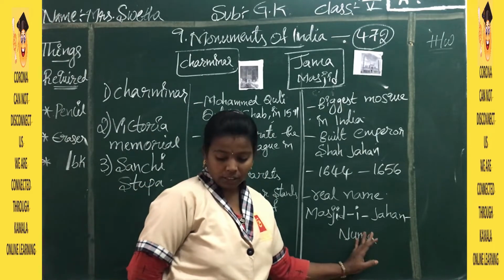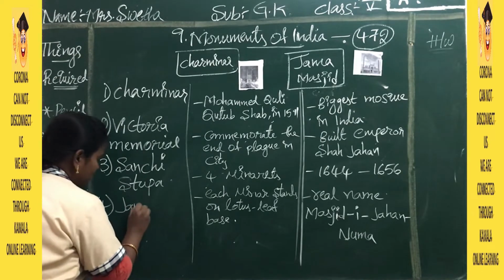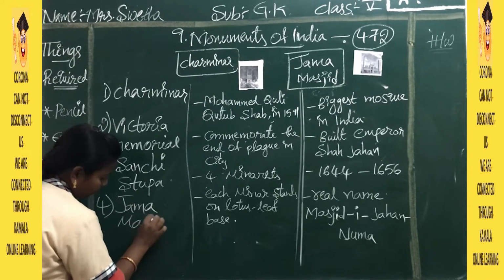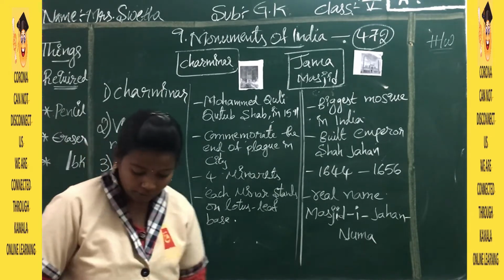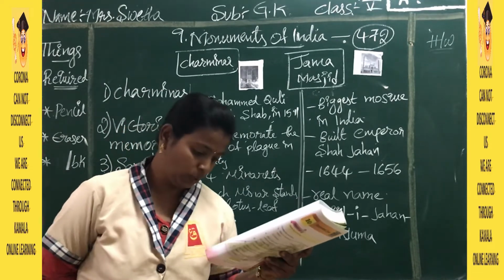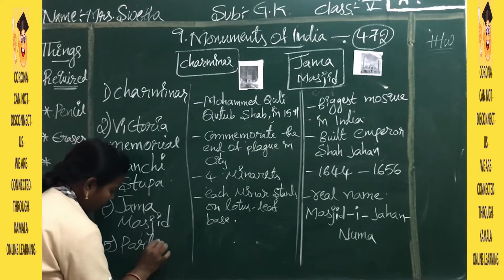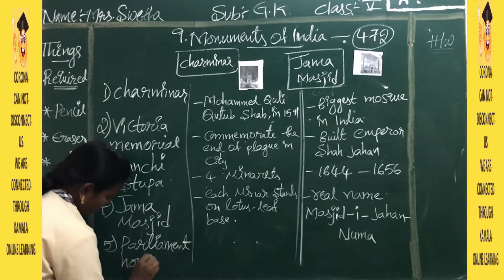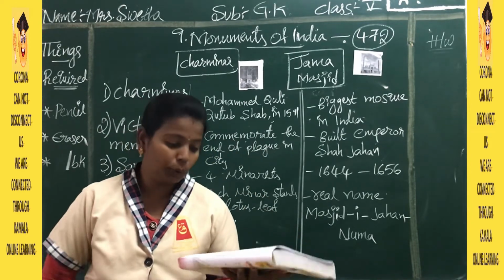Yes, so the next monument, the 4th monument, is Jama Masjid. Next we have the last one, the 5th one. I think many of you have identified it. It is Parliament House, children. It is there in New Delhi.